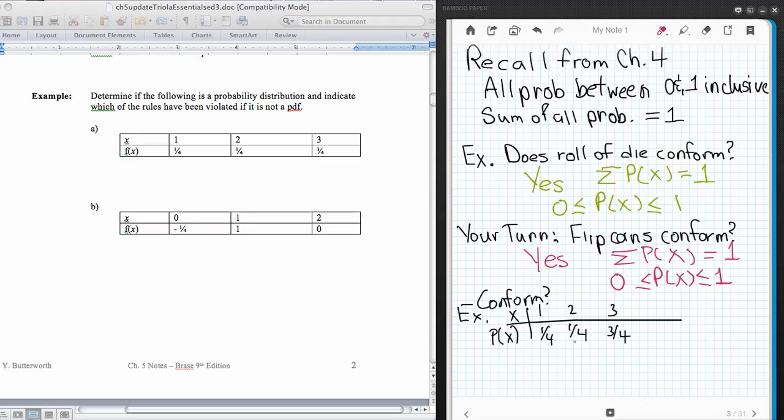what do you think? Well, looking at these, we have everything here being a probability between 0 and 1. So all the probabilities here are indeed between 0 and 1. So that's going to conform. And then I also have to check on the sums. So I say 1/4 plus 1/4 is a half, and a half plus 3/4 is 1 and 1/4. Well, that's greater than 1. So that's not going to conform. So no, this is not a PDF because it breaks one of the basic rules: my sums are greater than 1.